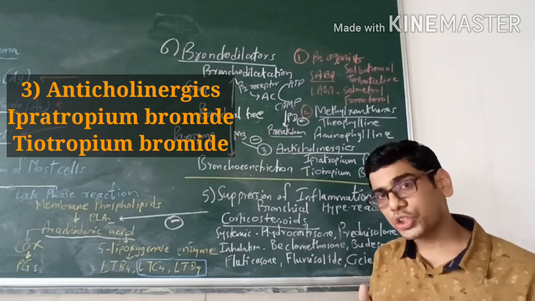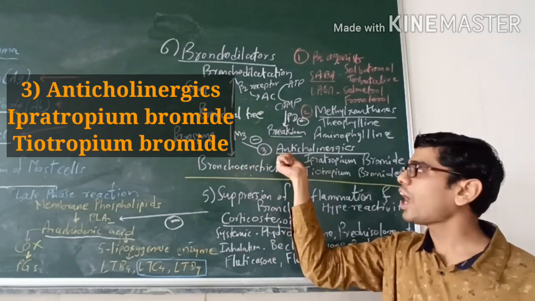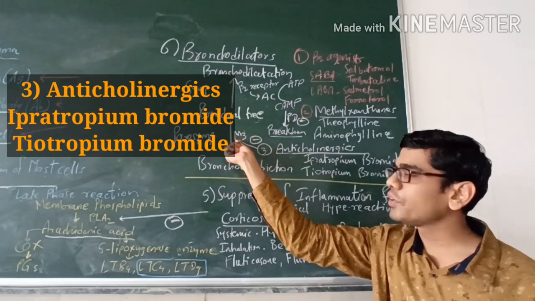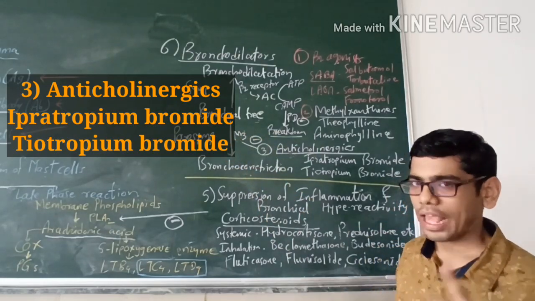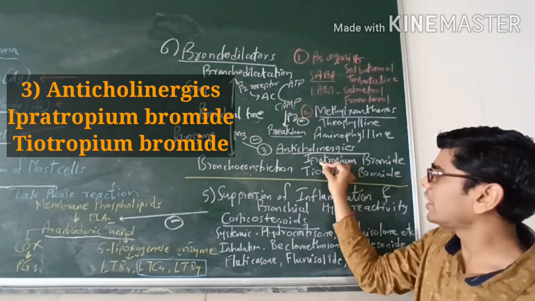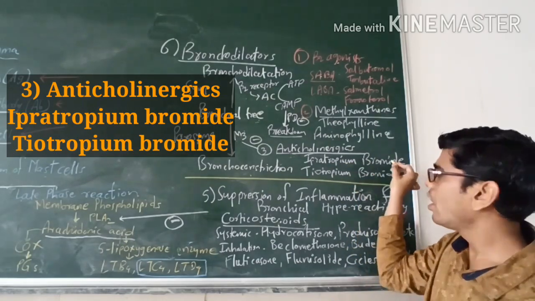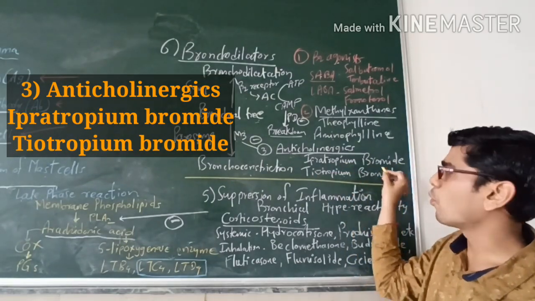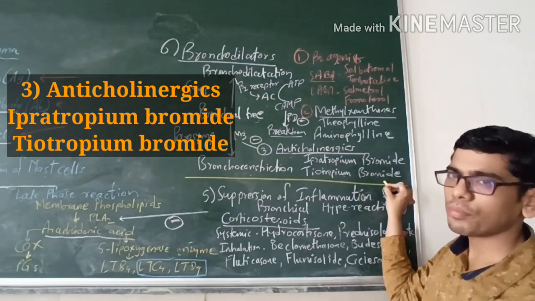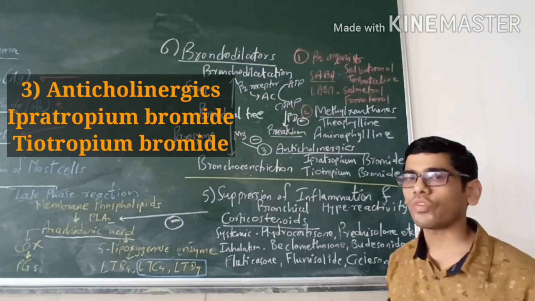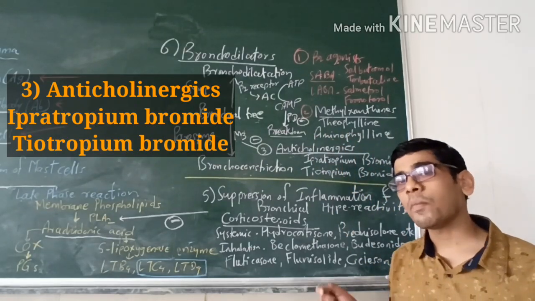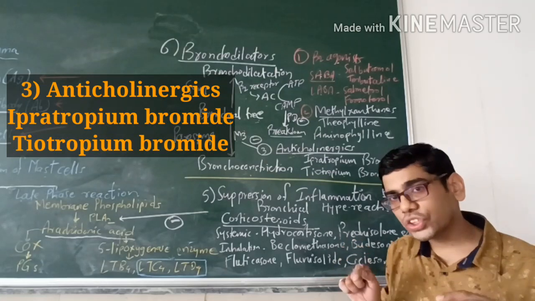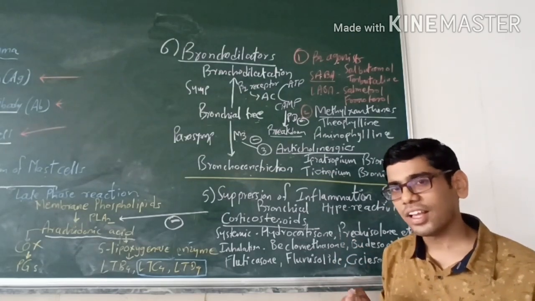So if we have to achieve bronchodilation, we have to give an anticholinergic drug which will inhibit the M3 receptor, and there are two drugs in this category, ipratropium bromide and tiotropium bromide. So these are the third class, anticholinergics, which cause blockade of the constrictor neurotransmitter, that is acetylcholine.